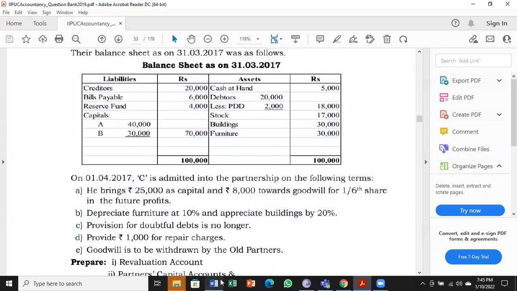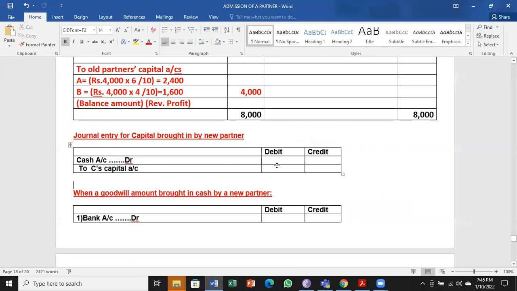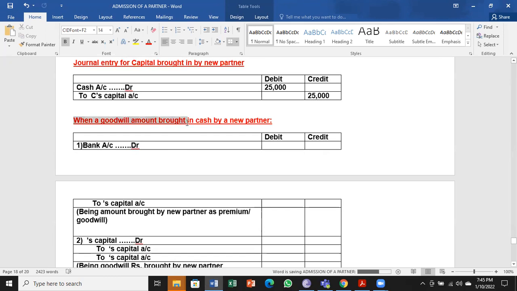So cash in hand is nothing but cash account. So cash account debtor to C's capital account. So capital is 25,000.